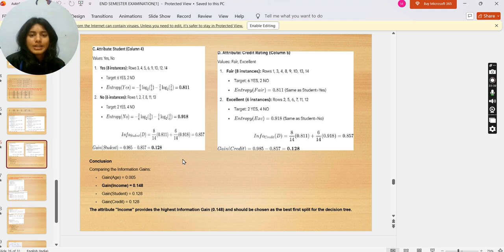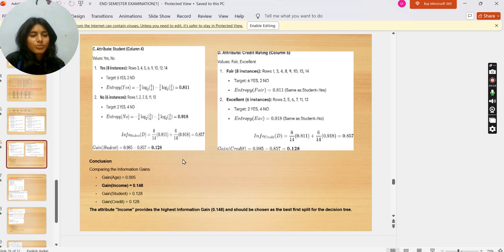Attribute credit rating, column 5. Values are fair and excellent. Fair, 8 instances. Target 6 yes, 2 no. Entropy is 0.811, same as student equal to yes. Excellent, 6 instances. Target 2 yes and 4 no. Entropy is 0.918, same as student equal to no. So gain of credit rating is equal to 0.128.